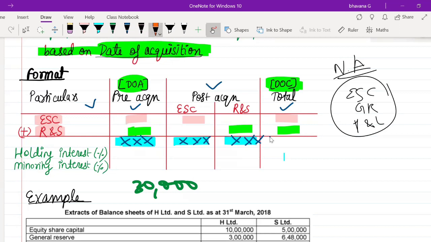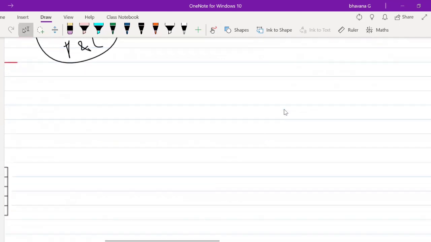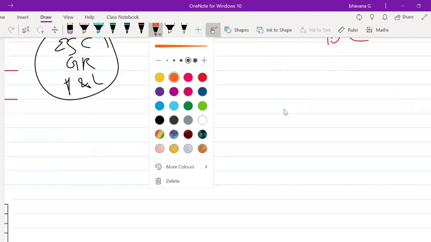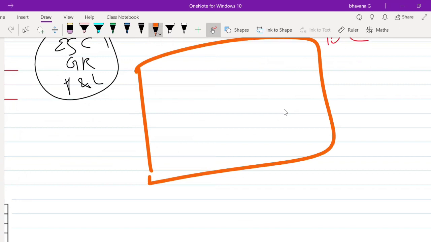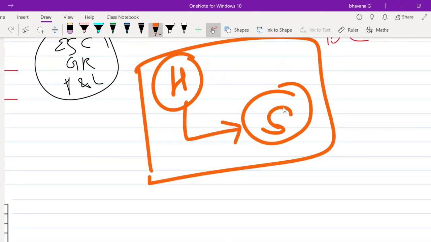This 30,000 you have to divide into holding interest and minority interest. That means how much belongs to the holding company and how much belongs to the minority. So what is minority interest? I'll first explain that and then come back to this. Look into this box. Here you have the holding company and here you have the subsidiary company. Suppose the holding company has a holding percentage of 80% in the subsidiary company.